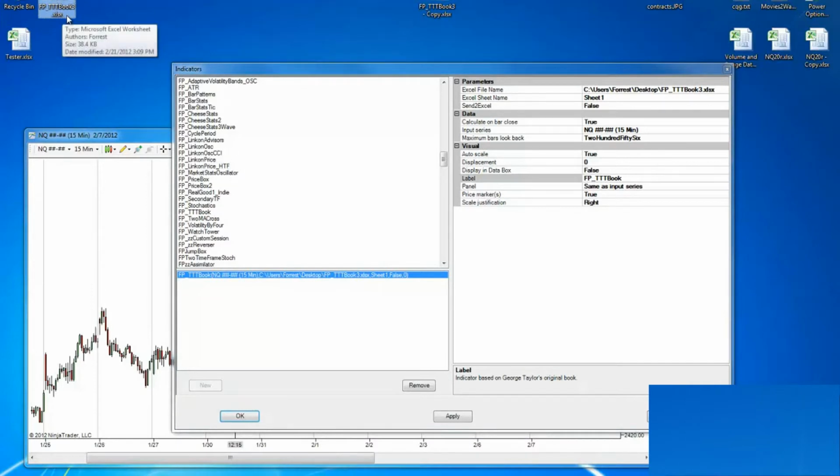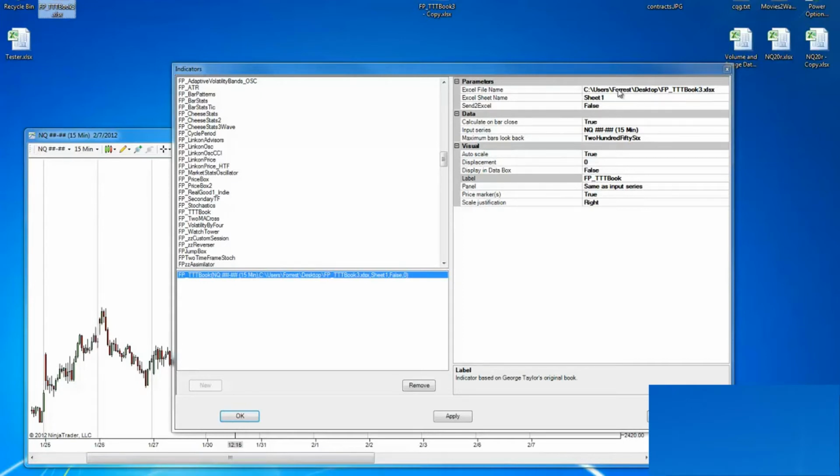Now you can name yours whatever you want. You just have to change it here, and you're also going to have to change the path. The sheet that it writes to, by default, is sheet 1. For send to Excel, if it's true, it's actually going to send it to Excel. When it's false, it's just going to put the buy days on the chart so you can synchronize it to your buy day. So what I'm going to do is leave this the way it is.